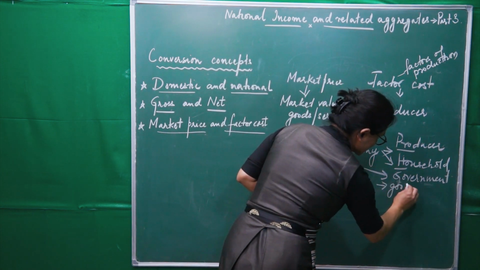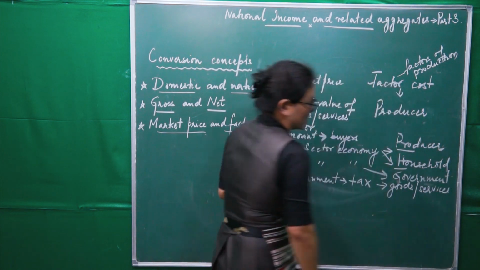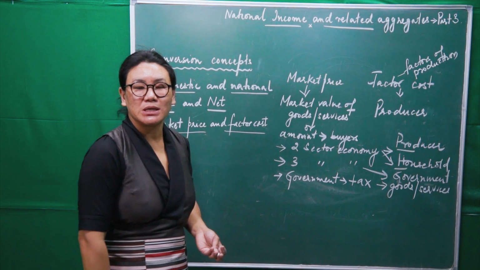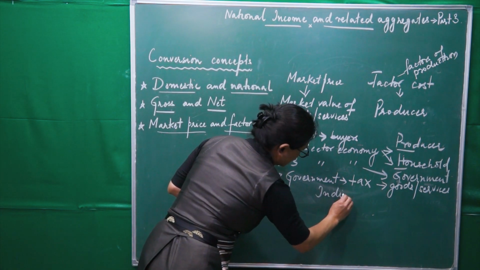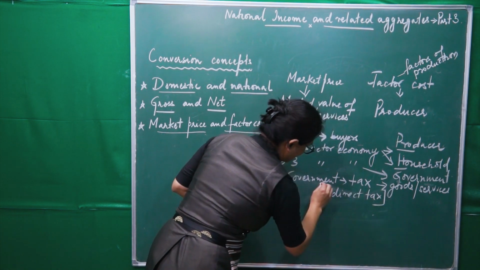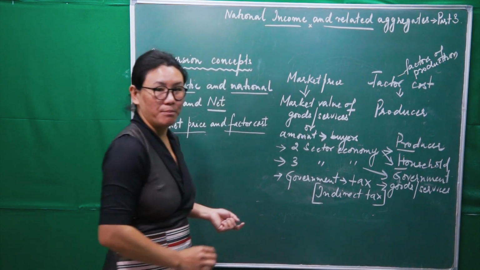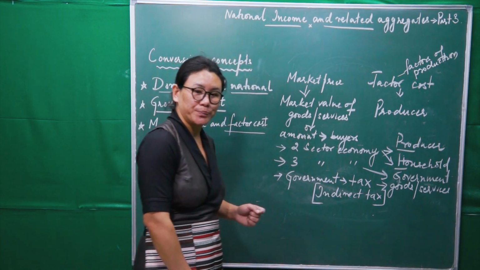On goods and services. The tax on goods and services is called indirect tax. So government will impose indirect tax on goods and services.